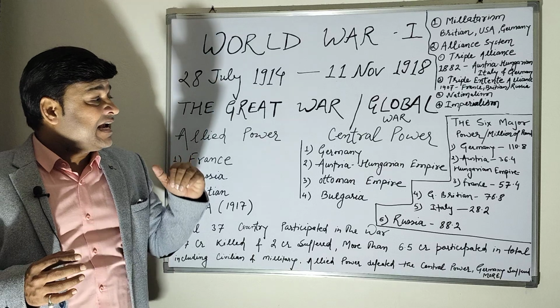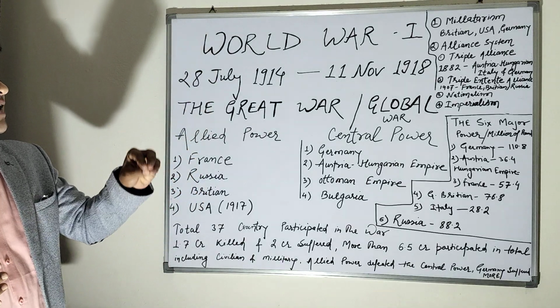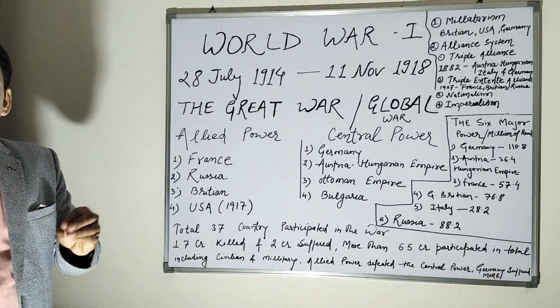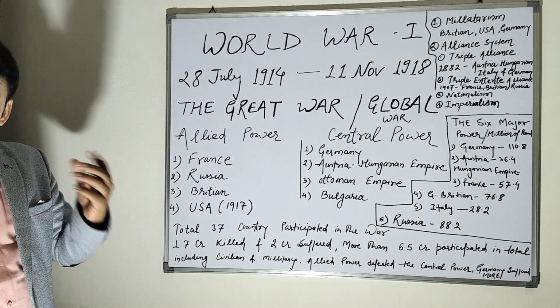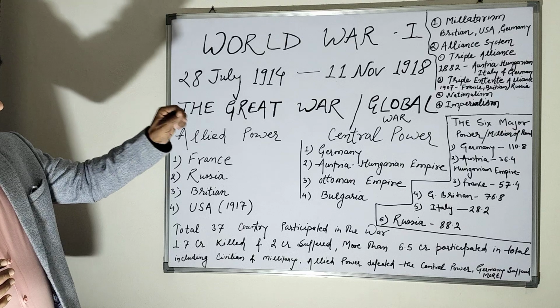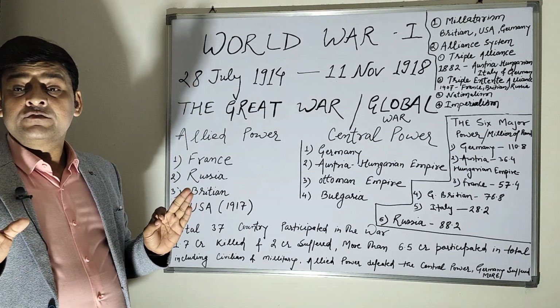The second one, the Triple Entente, was signed in 1907 between France, Britain and Russia, and they were ready to help each other. So this alliance system was also responsible for World War first.